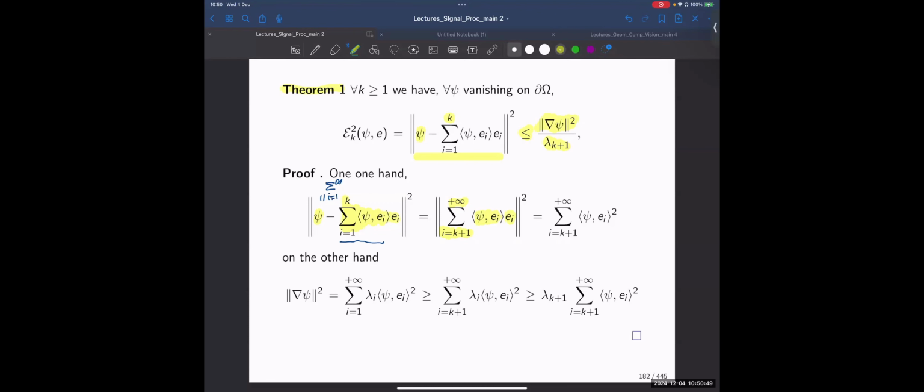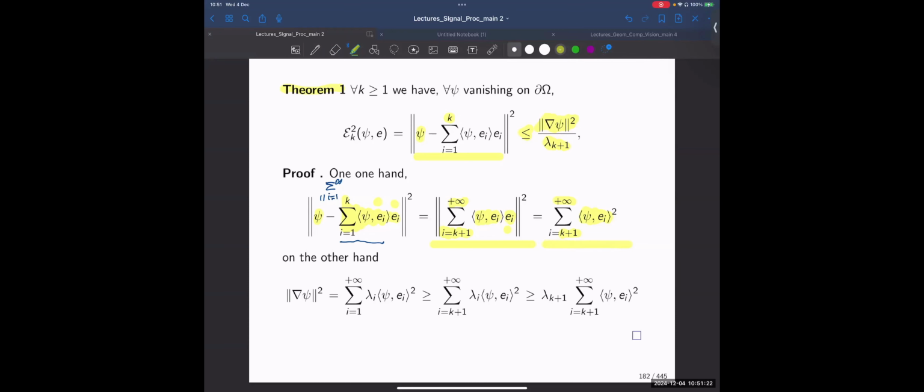Now we are using the orthogonality of e_i to show that if I take the inner product of this one with itself, what I get is nothing but the sum over the coefficients of projecting phi onto the e basis, but the sum should be along the residual, the subspace in which I'm not using the eigenfunctions. This would be the first part of the proof.